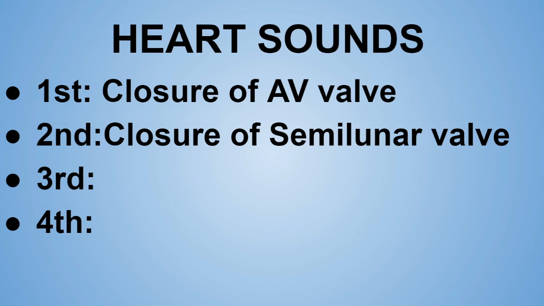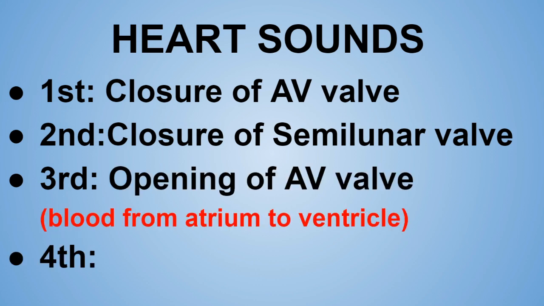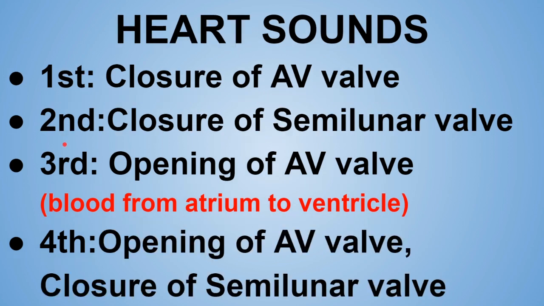Now the third heart sound is basically heard because of the opening of the atrioventricular valve, or we can say the mitral valve, and so the blood from the atrium actually enters inside the ventricle. And this basically occurs in the rapid passive filling phase of the ventricular diastolic phase. And the fourth heart sound is heard in the atrial systolic phase. Over here there is opening of the atrioventricular or the mitral valve, and there is closure of the semilunar or the aortic valve, which actually gives us the fourth heart sound.